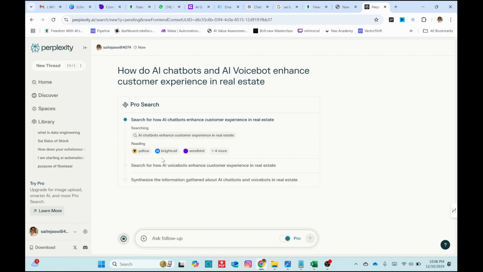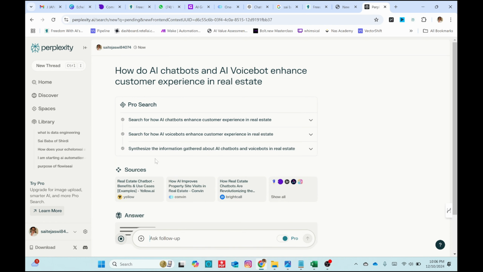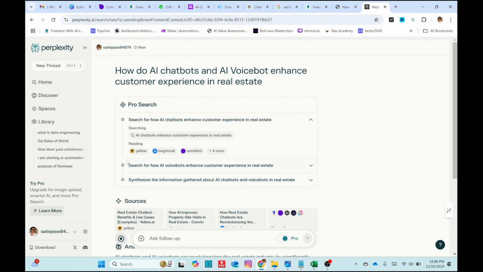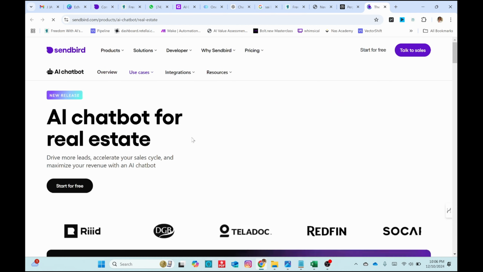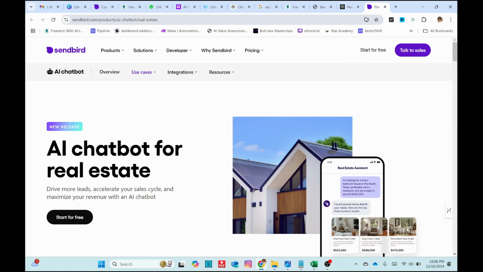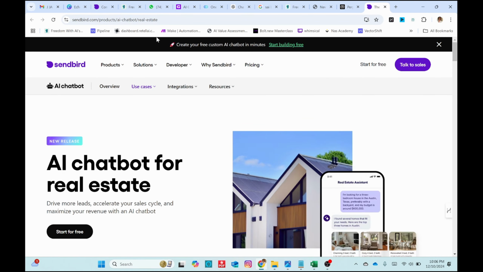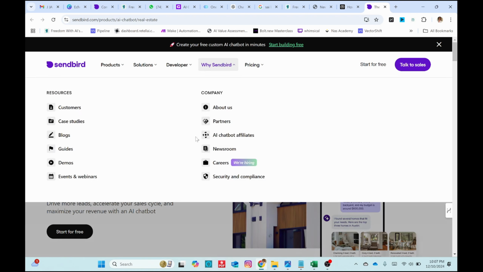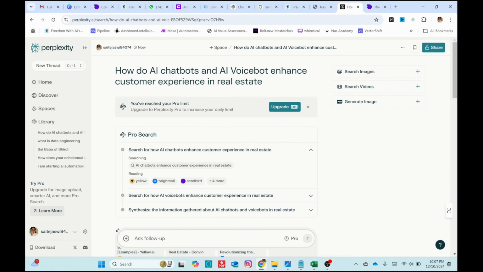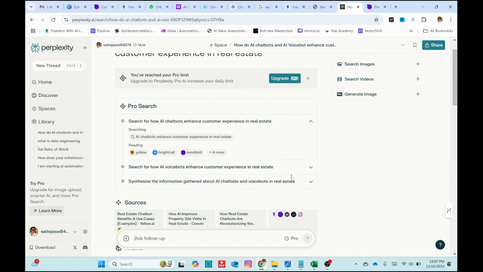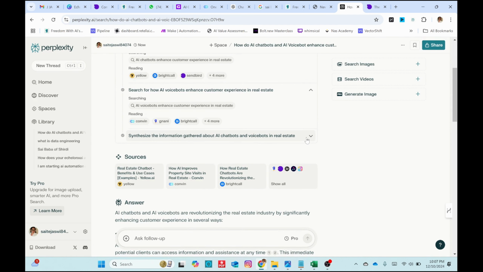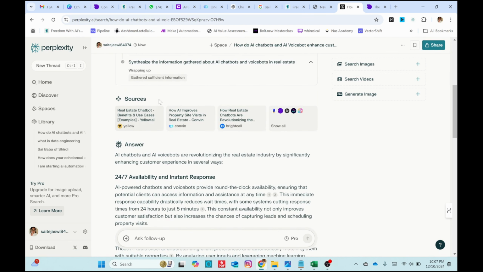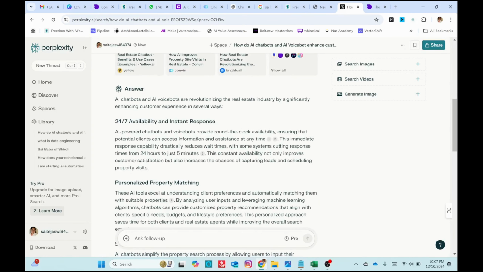So in a pro search, you would get answers from all the trusted sites, from Hello, Bright Call, Sendbird. So these are all. Sendbird is an AI chatbots and voice agents platform. It would provide these as services. So this is one trusted site, and apart from that, it would give all the other sites as well. Cowin is also one good site, and so this is the answer you get.